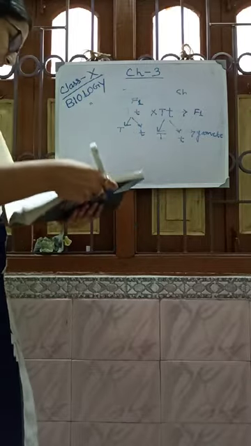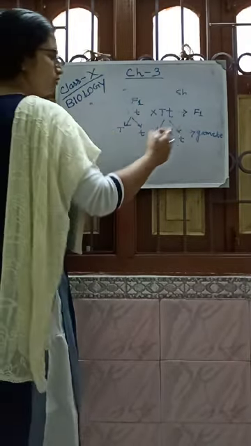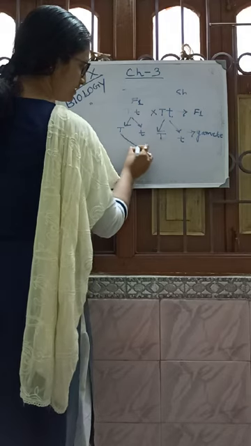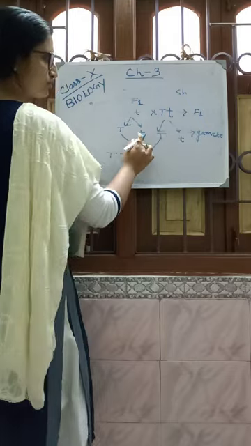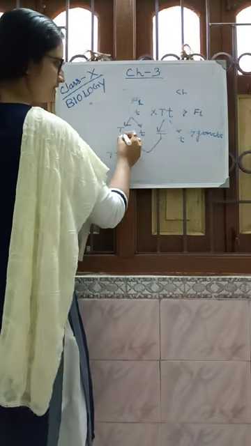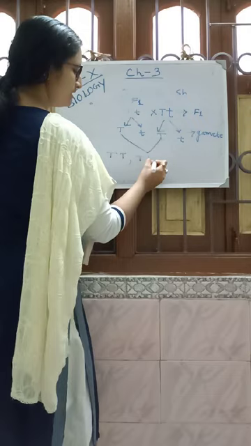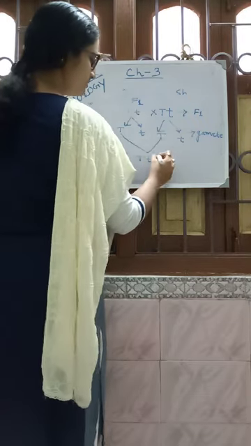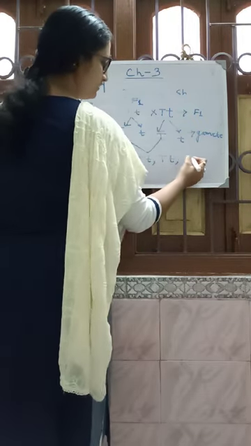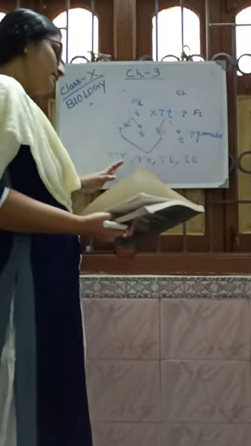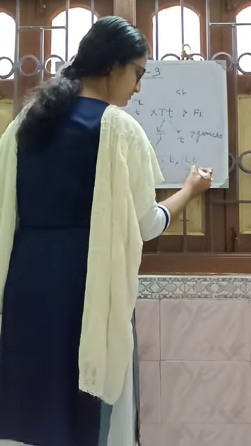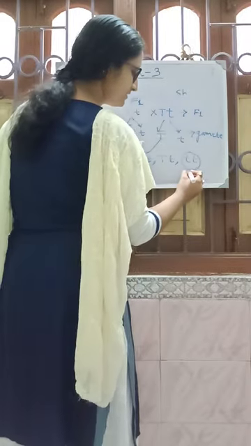And he observed the plant produced, because if you cross this with this, T and T. See, whatever offspring he got, T, and the last one you can see, the short plant.